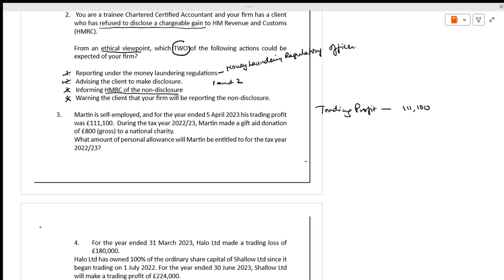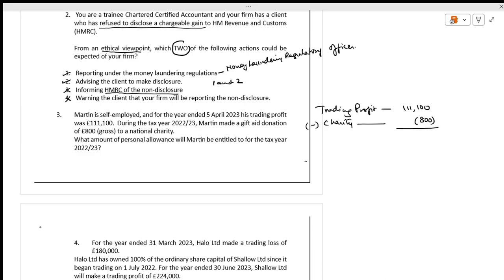111,100. Okay. Now, he has given a gift donation to the charity. This is a national charity, which means it is recognized. How much has he given? Martin has given 800 to charity. That's all. Nothing else is there. He has given a gross amount of 800.